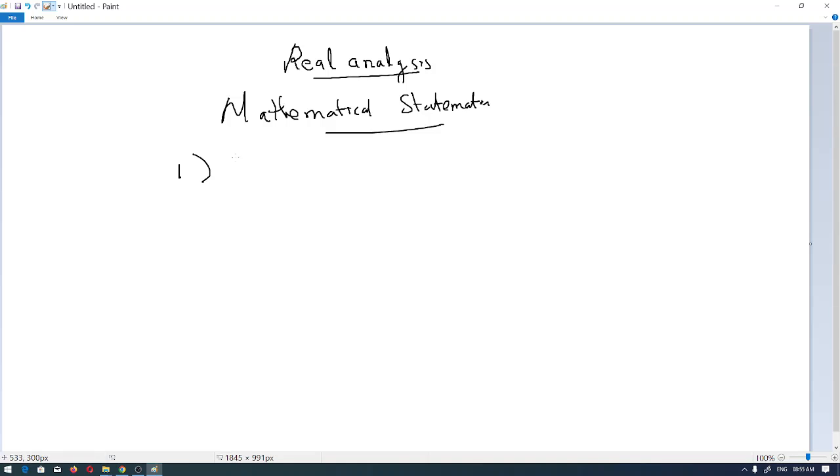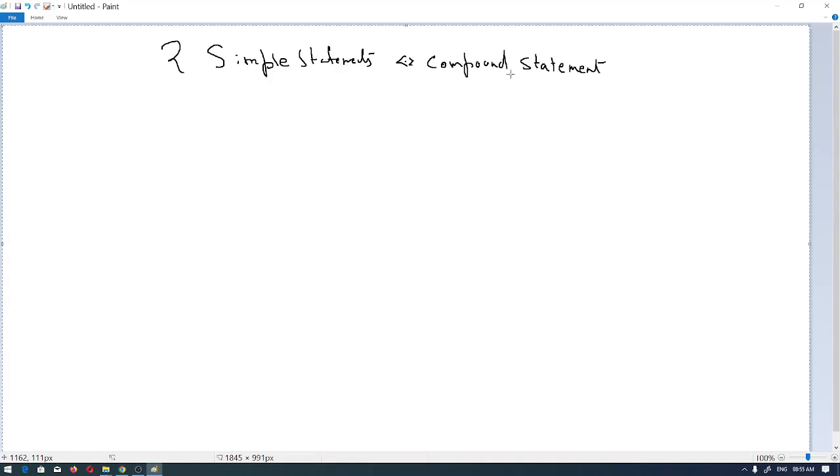Two simple statements are combined together to make a compound statement. This is just a basic, very simple kind of thing. This is nothing big to think about. This is just a basic language thing. Okay, so just getting into the topic.